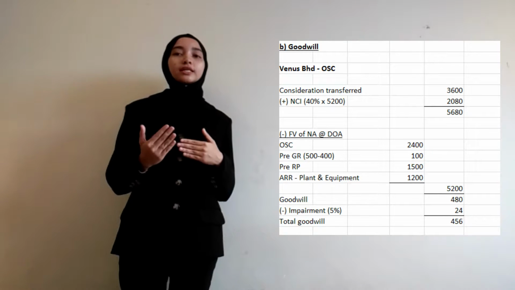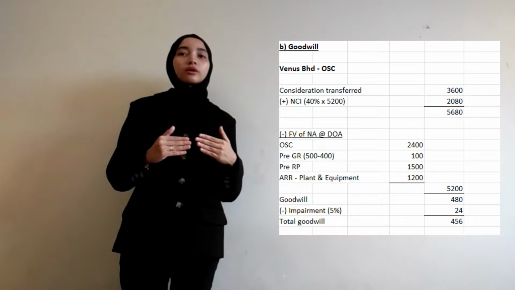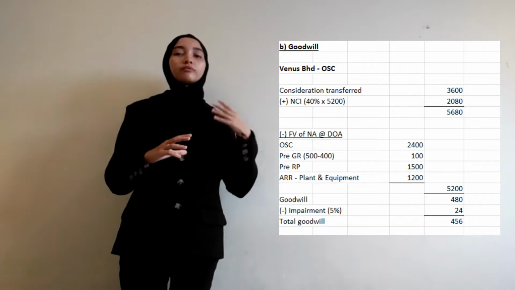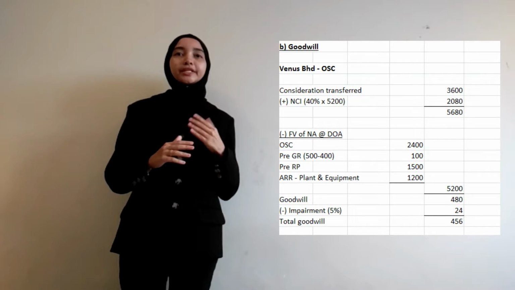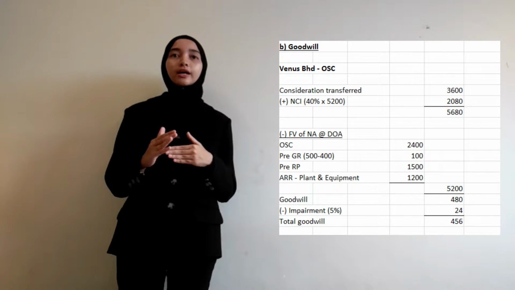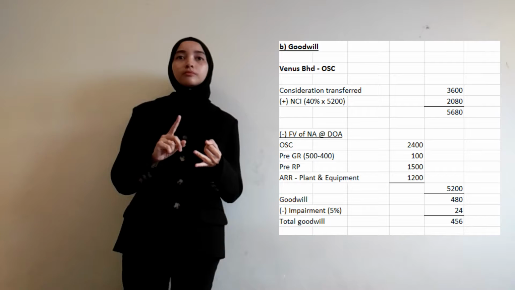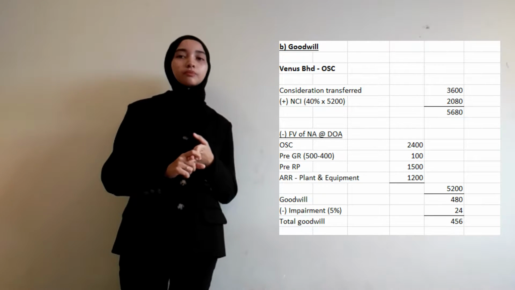The fair value of net assets at DOA is when we record only the transactions that have been incurred before and at the date of acquisition. For Venice Berhad, we will have ordinary share capital, pre-general reserve, pre-retained profit, and also ARR for the plant and equipment.